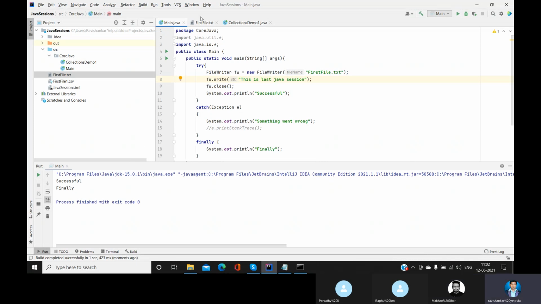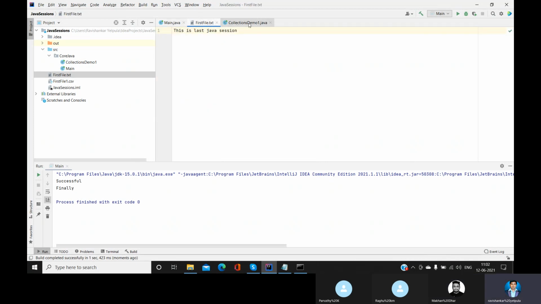Okay, one more time successful. Let's see this. Now we have to close it first? No need to. See, it is dynamic now. Oh, it will overwrite, right? Okay. Yeah, it is getting overwritten.